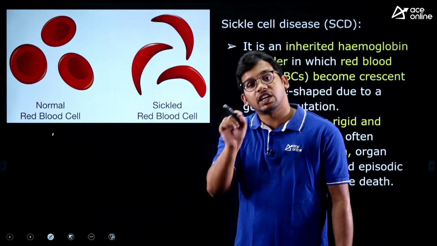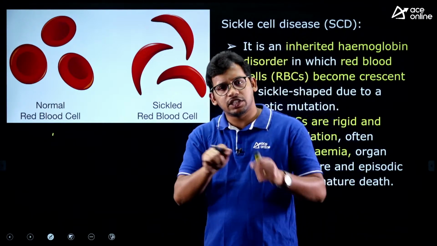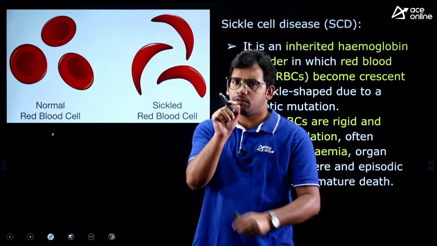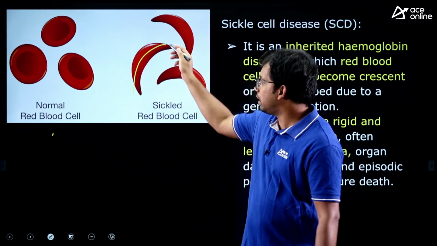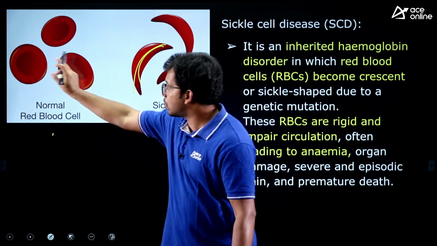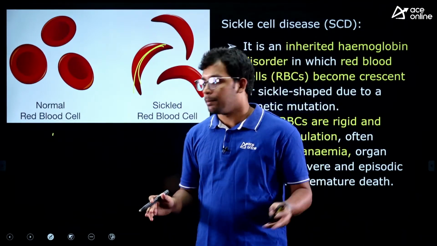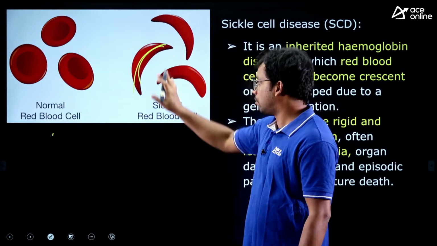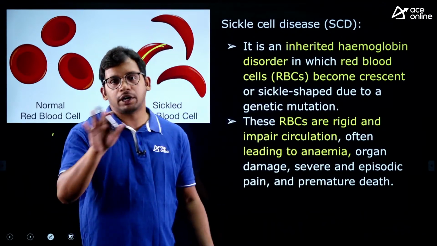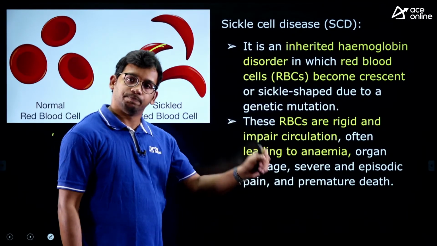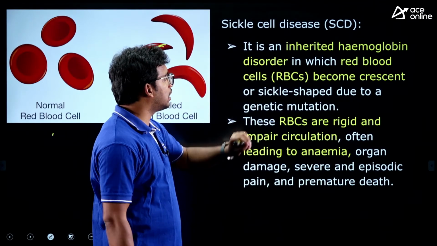But sickle cell anemia or sickle cell disease is a genetic disorder. In certain cases, we have DNA, and if there is a difference in a particular gene, the RBCs will take this shape, sickle. So sickle, you all know, right? This is the sickle shape. RBCs which are usually oval will be like this, and then the blood flow will not be proper because of blocking. These RBCs block, and the proper flow of oxygen through the blood to the different parts of the body is not possible. That condition is called sickle cell disease, right? This is caused due to a genetic disorder, which you need to know.